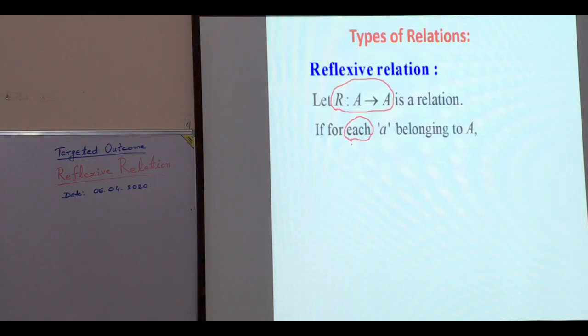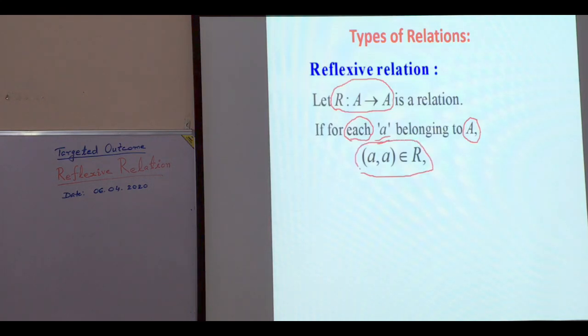If for each a, what is a? a is an element of the given set A. If for each a belonging to A, ordered pair (a, a) belongs to R. What it means?